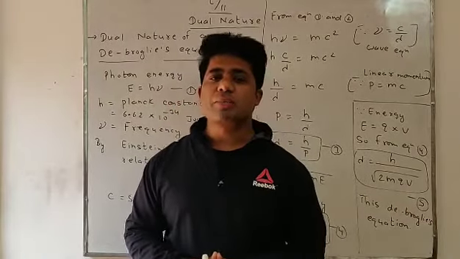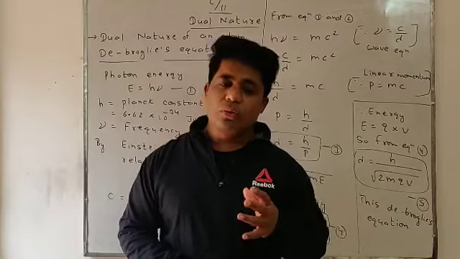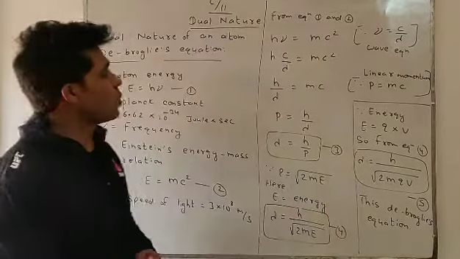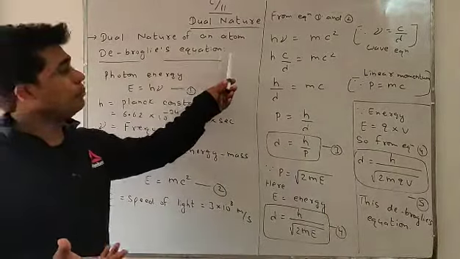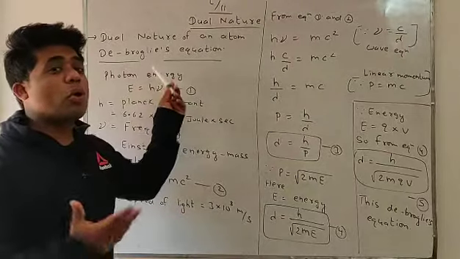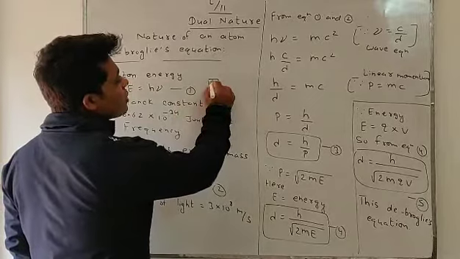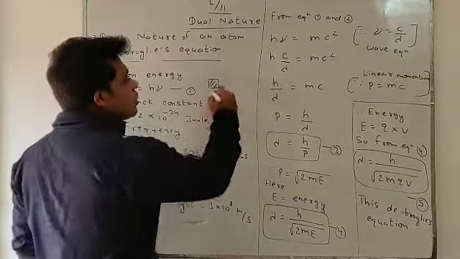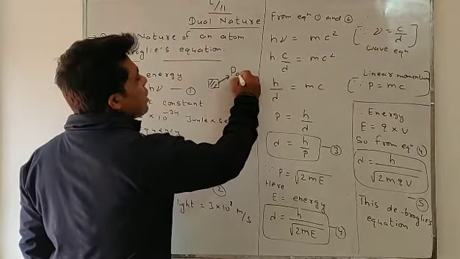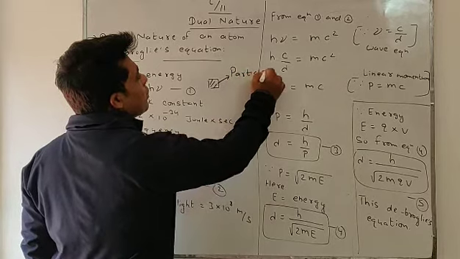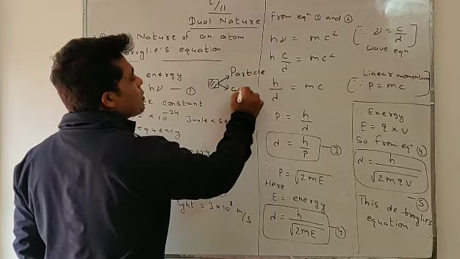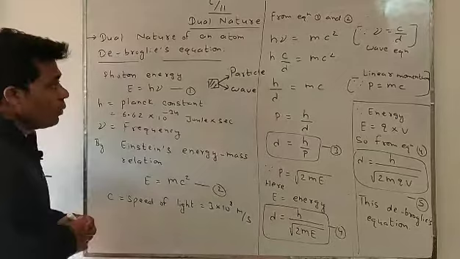Today we'll start lesson number 11, dual nature of an atom. So let's start with the first topic, that is also dual nature of an atom. It is also said to be de Broglie's equation. It is said that every substance behaves like two types. Sometimes it behaves just like a particle and sometimes it behaves just like a wave.